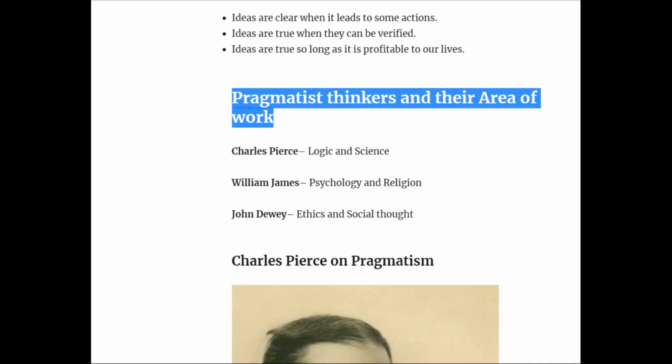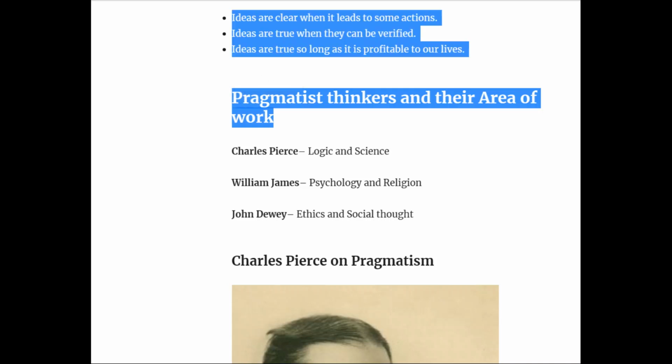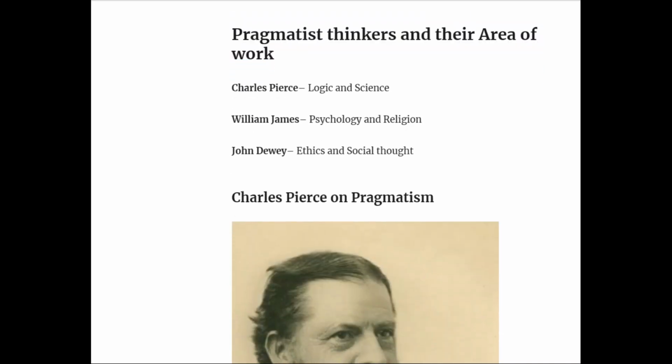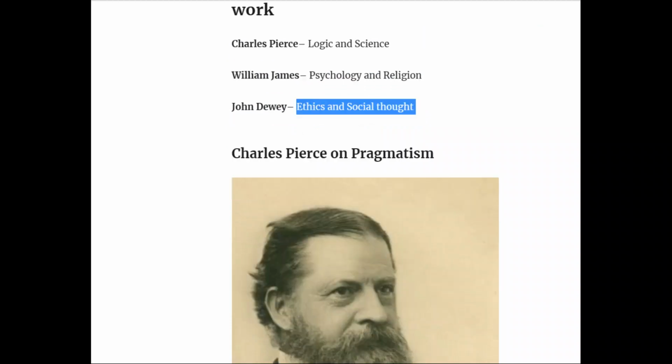Now let's see the pragmatist thinkers and their area of work. The area of work of Charles Peirce was logic and science. The area of work of William James was psychology and religion. And the area of work of John Dewey was ethics and social thought.